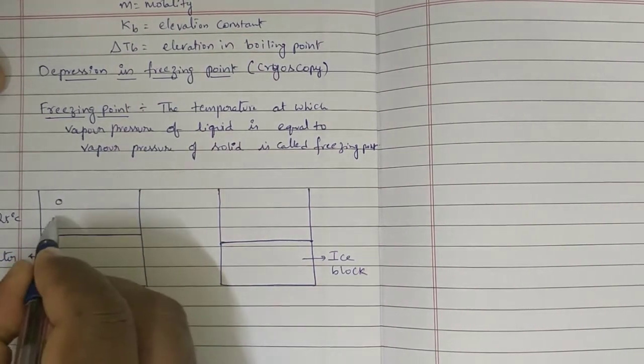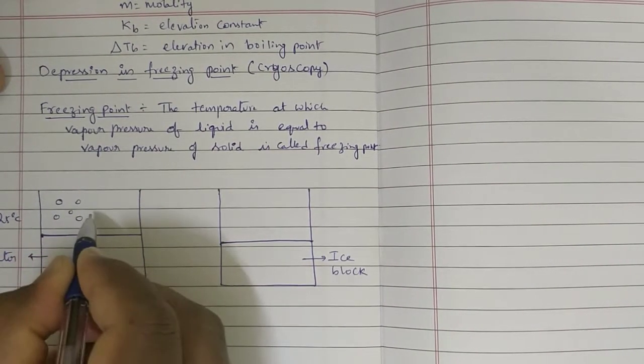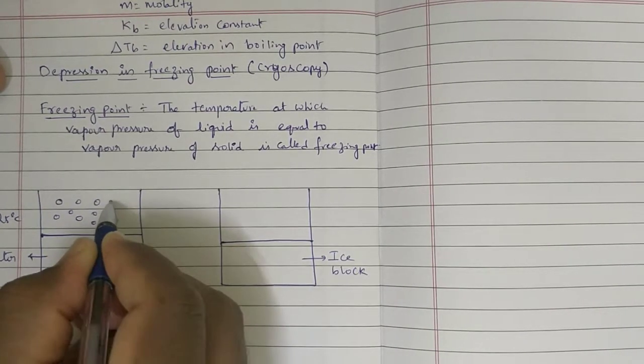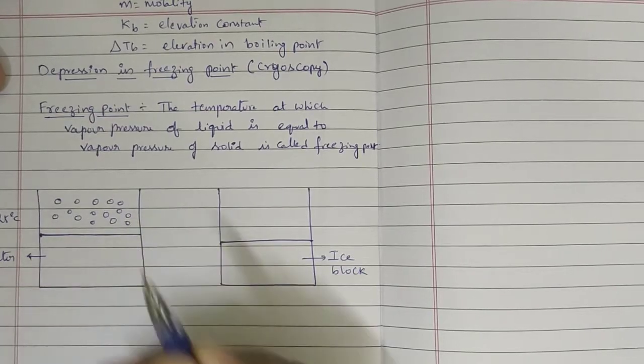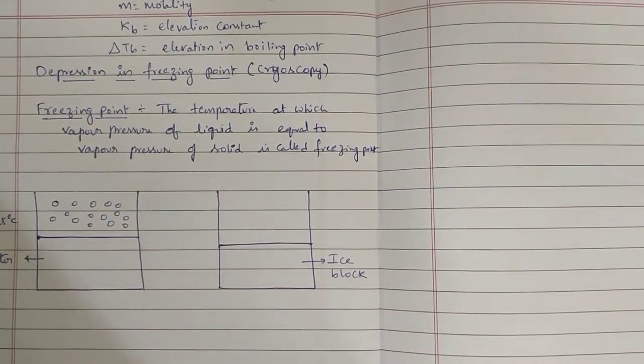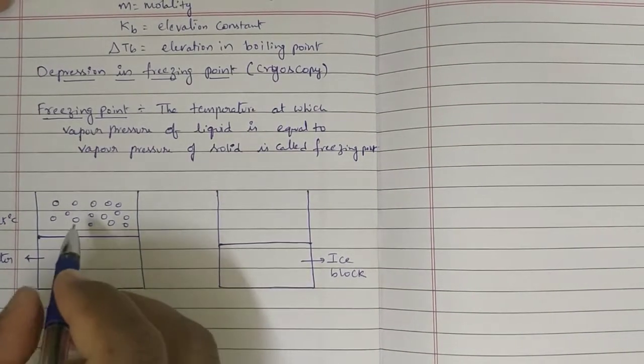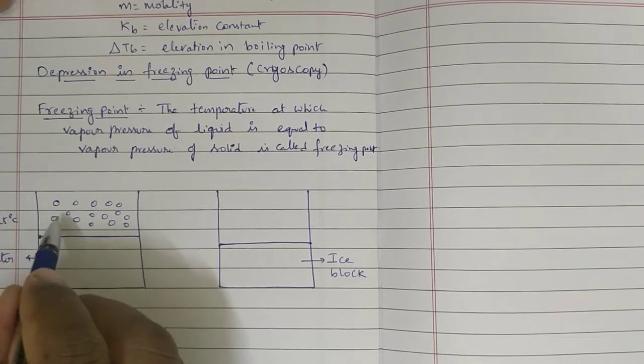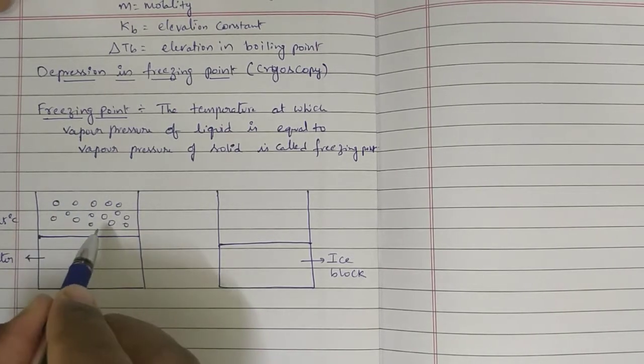Let us consider at 25 degrees centigrade. If you take liquid water, some molecules are converted to gaseous state. I took 15 molecules now.